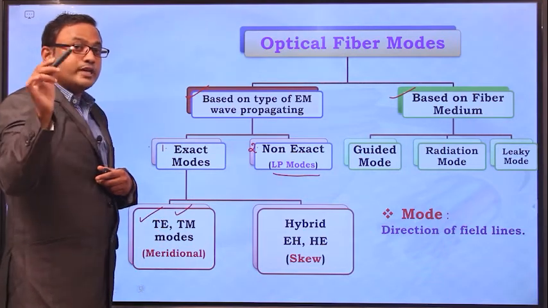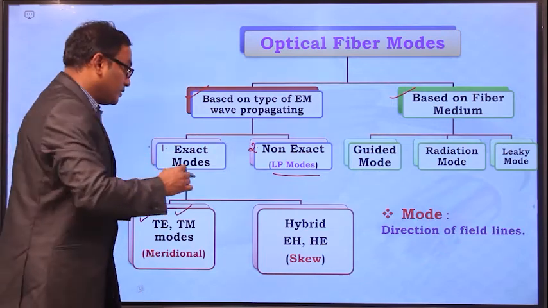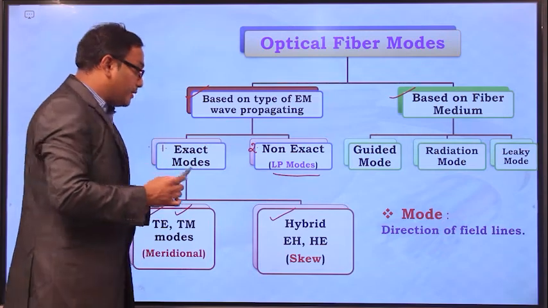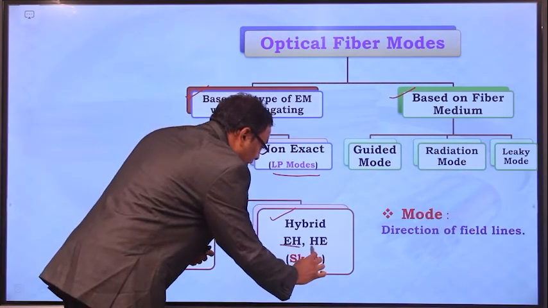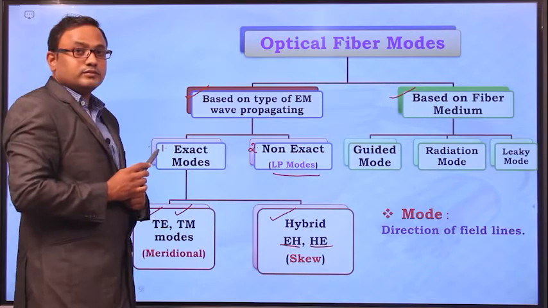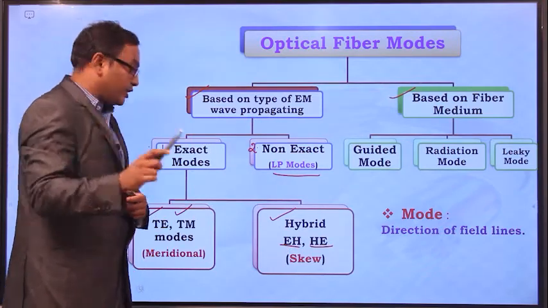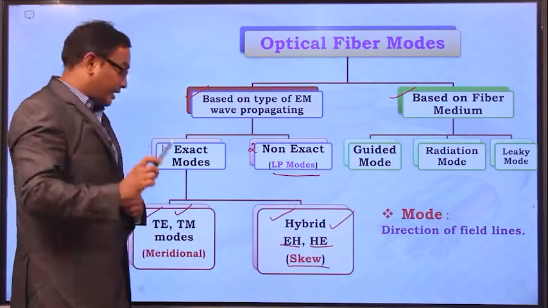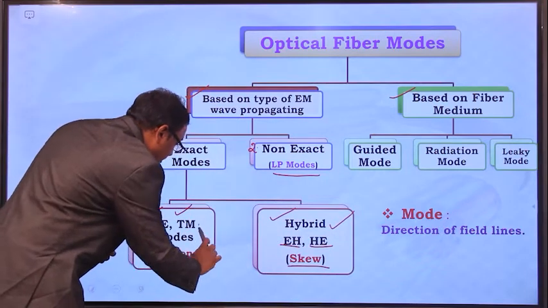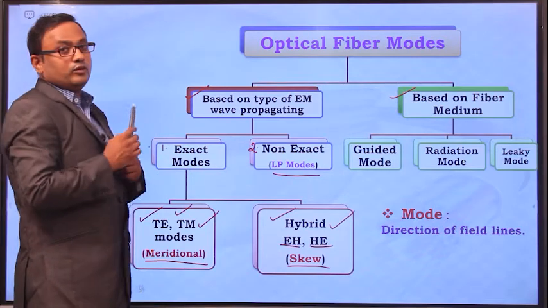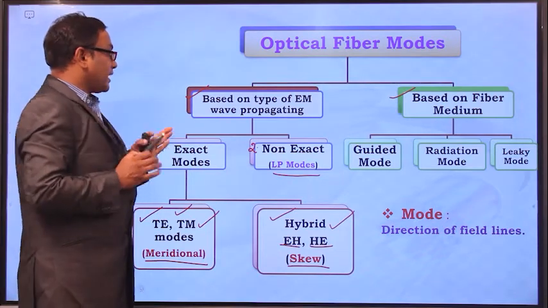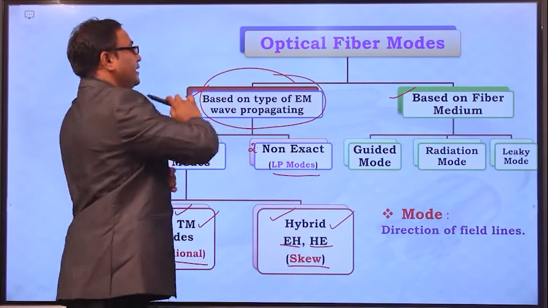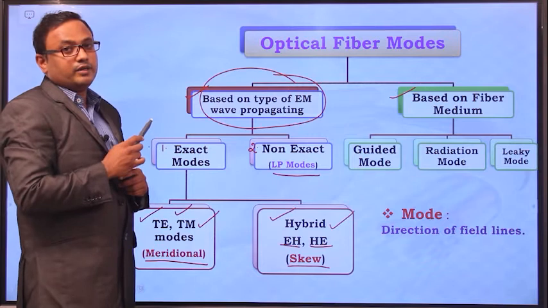And if skew rays are propagating within the optical fiber, then the corresponding modes are the hybrid modes. There are two hybrid modes, EH mode and HE mode. So the modes corresponding to skew rays are the hybrid modes, and the modes corresponding to meridional rays are the TE mode and TM mode. That's it. This is the classification based on the type of EM wave propagating within the optical fiber cable.